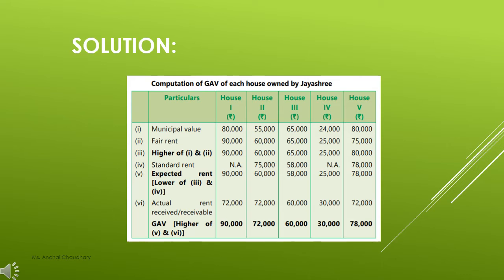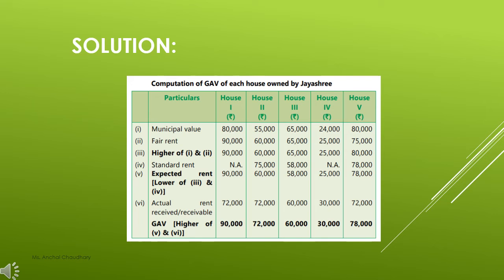After comparison you got the value that is 65,000. That means it is exceeding the standard rent. So here you will write down the standard rent, not the highest amount, because standard rent is a kind of bottom line that you can't exceed. So if your standard rent is comparatively lower than your municipal and fair value rent, in that case you will consider the standard rent as your rent, your expected rent.